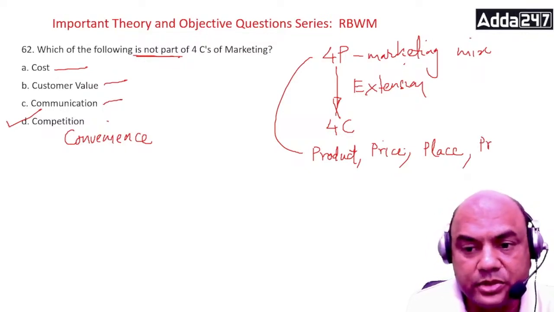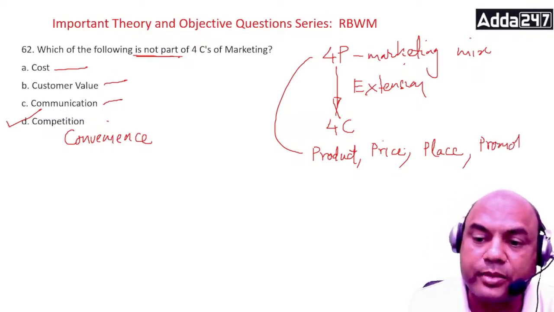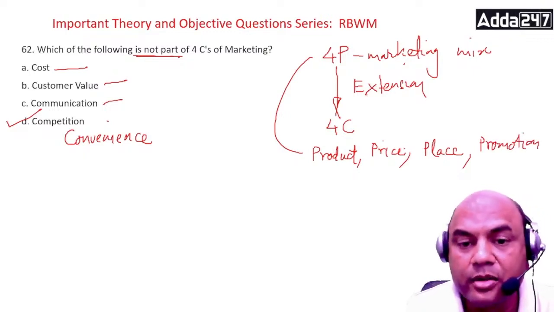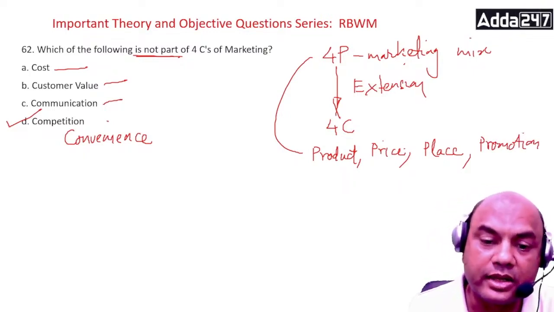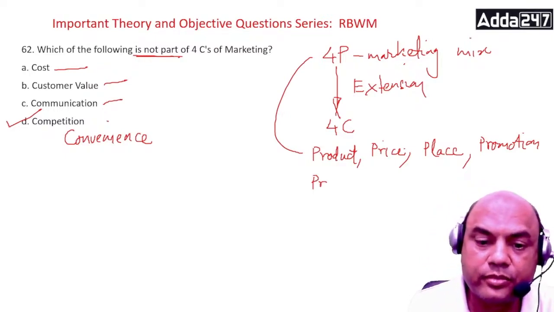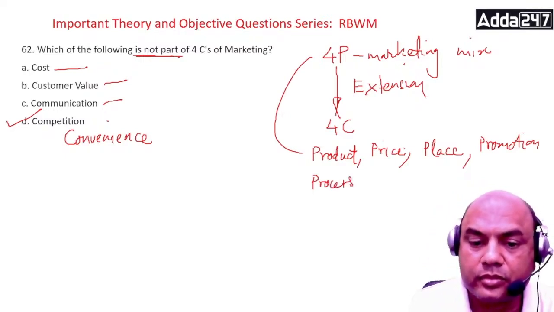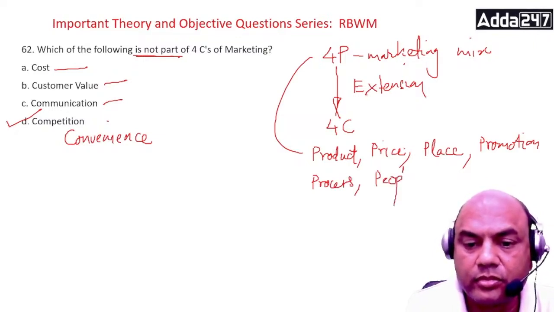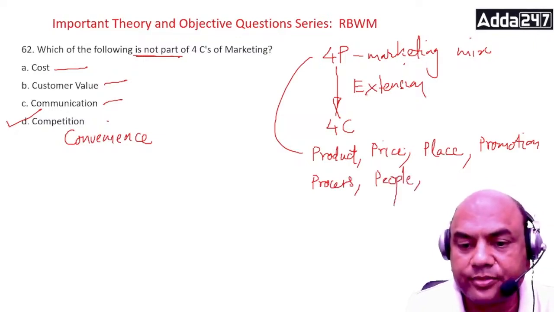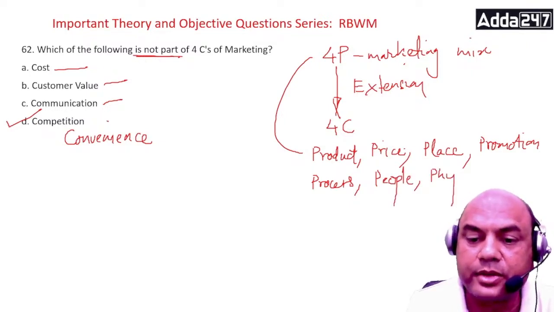Promotion, correct? So these are the 4Ps of marketing. This is mainly for product. But if you add services now, 3 more are added. That is process, people, and physical evidence. These are the 3 Ps which have been added. Physical evidence. Okay.